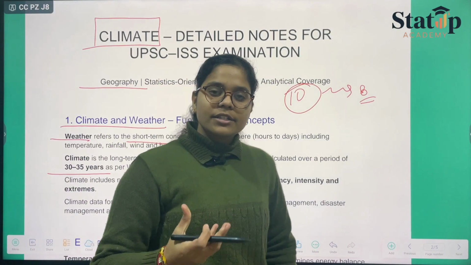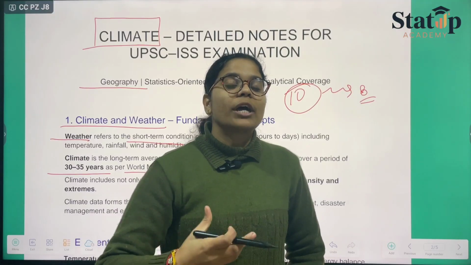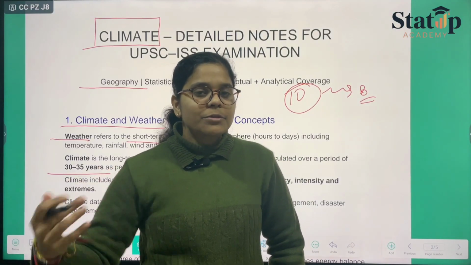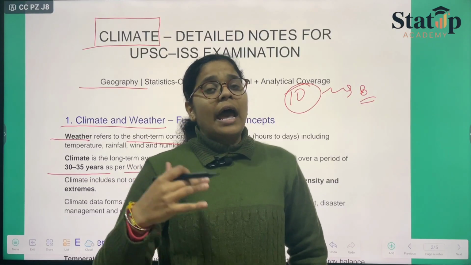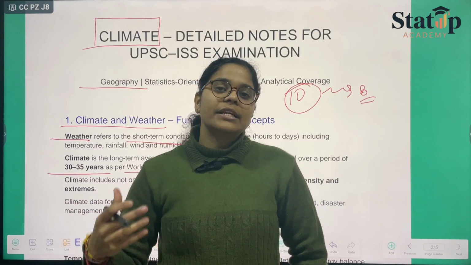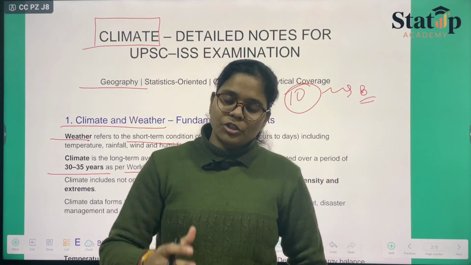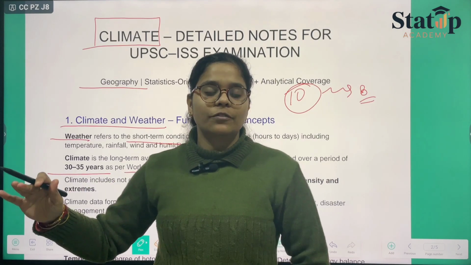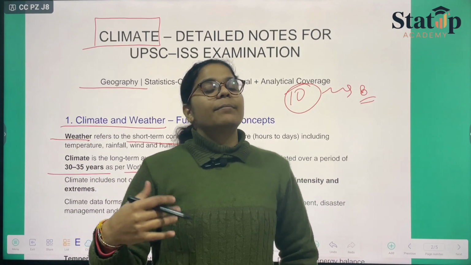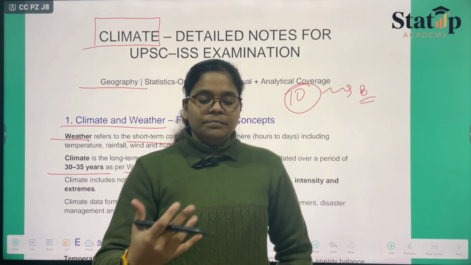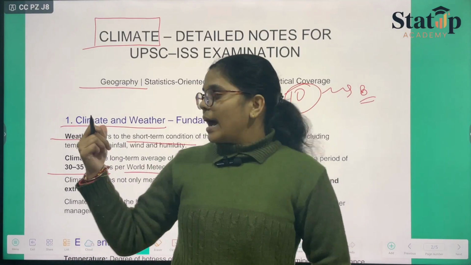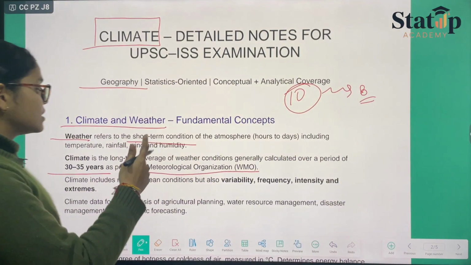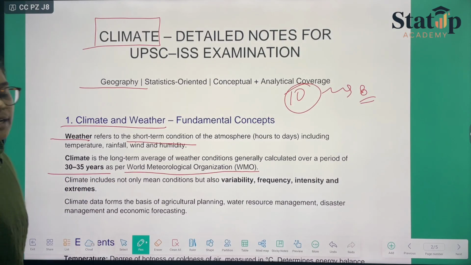So there is an organization that will monitor which type of climate prevails over which particular state. State refers to the country, है ना, and which part of the earth is experiencing which type of climate over a long period of time, and that particular type is given to the country. So we have wet monsoon type of climate as per the World Meteorological Organization.